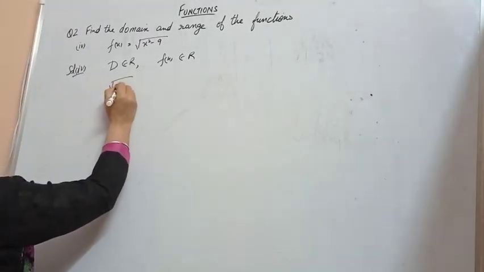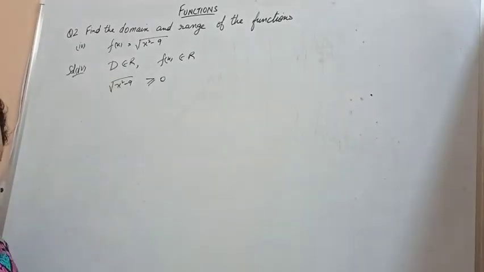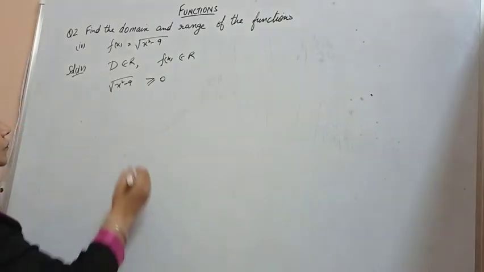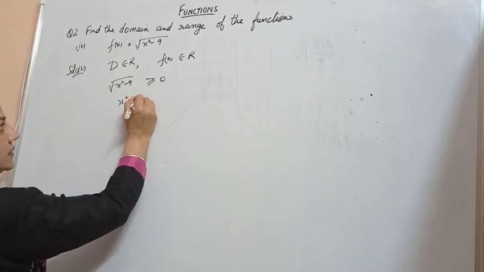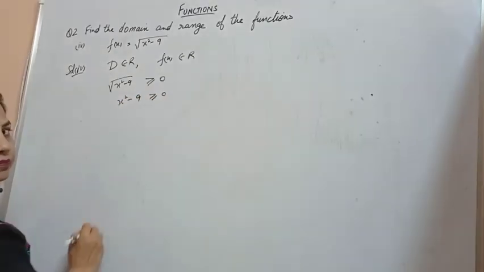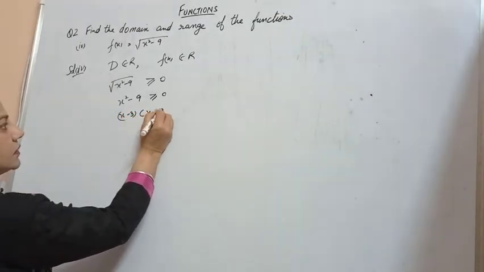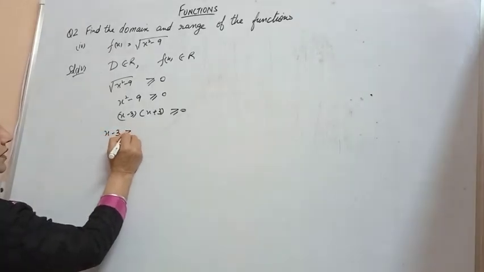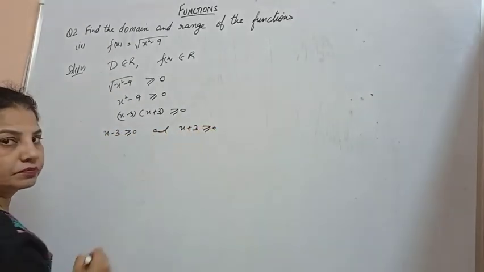That means x square minus 9 should be greater than or equal to 0. Make the factors: x minus 3 and x plus 3 should be greater than or equal to 0. Take the breakup: x minus 3 greater than or equal to 0 and x plus 3 greater than or equal to 0.